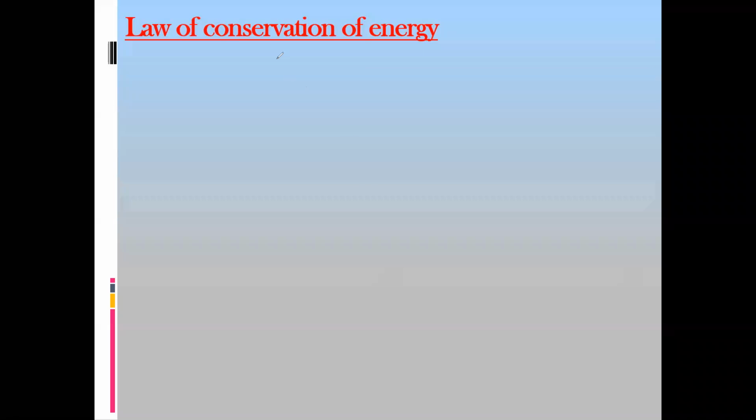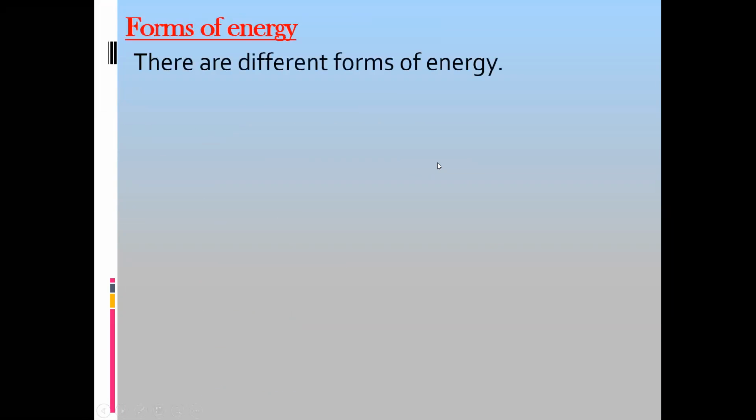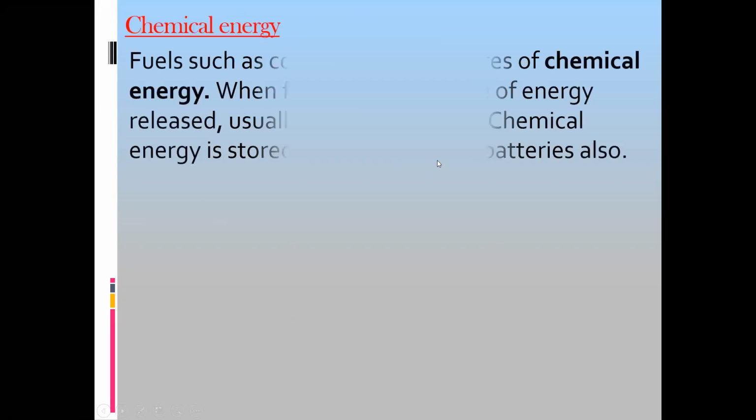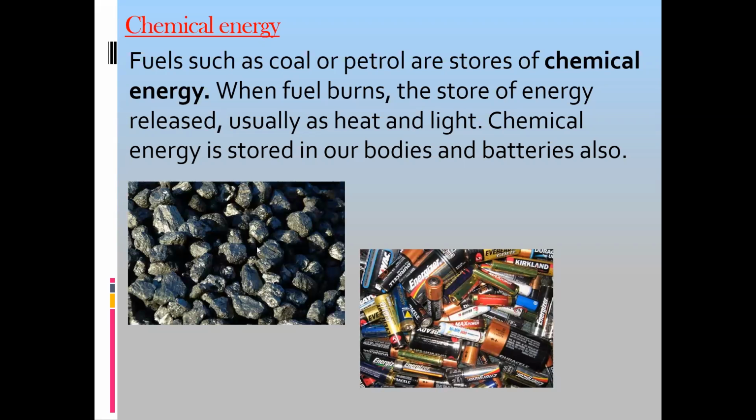So we discussed the different forms of energy. Quickly, I will go through these forms. Energy is the ability to do work. Then different forms of energies. The energy which is stored in food, fuel, or which can be released by a chemical reaction, that's called chemical energy. So batteries, food, fuel, they all have chemical energy.